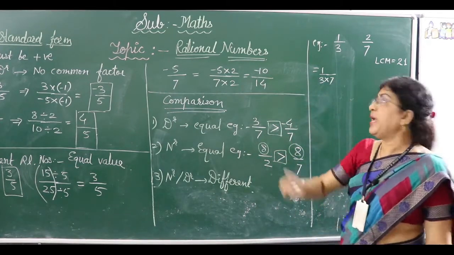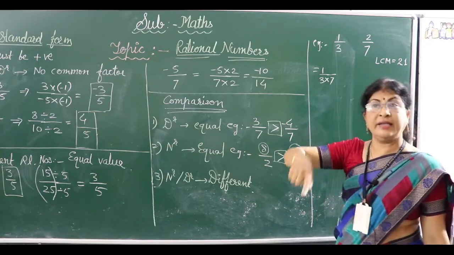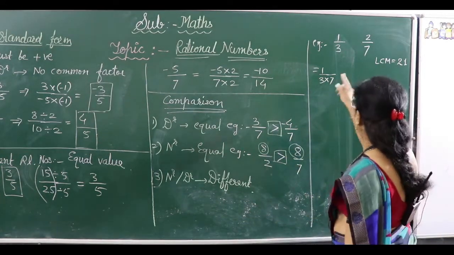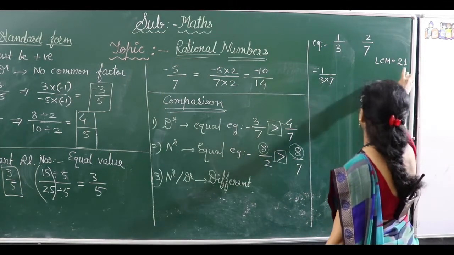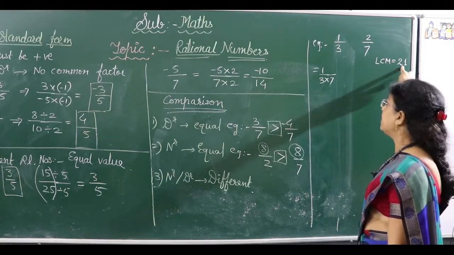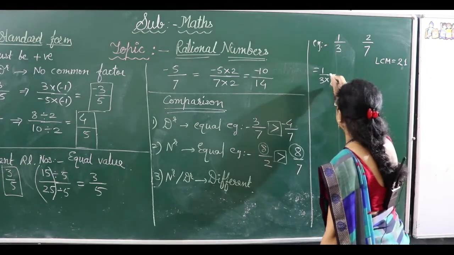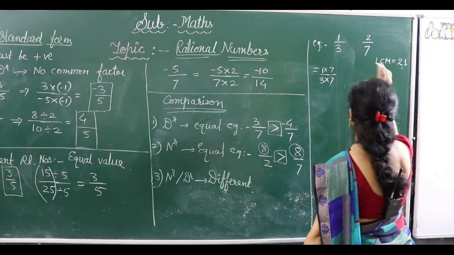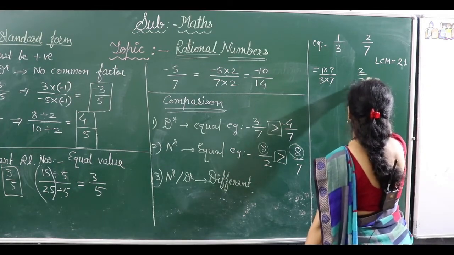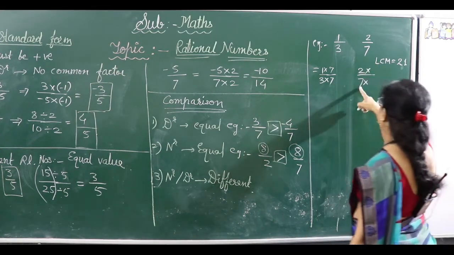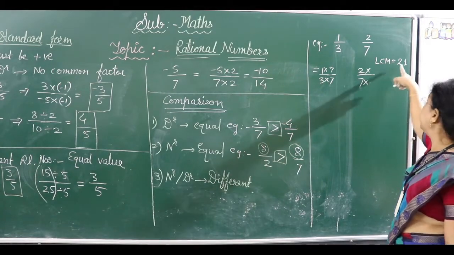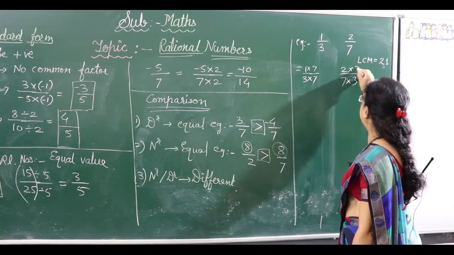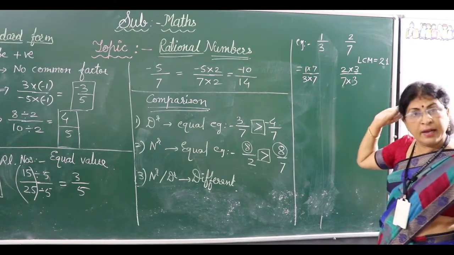Why? First we will make their denominators equal and then we will compare their numerators. So first multiply this by 7 so that our denominator will become 21. Here also we are multiplying by 7, so numerator also should be multiplied by 7. While in 2 upon 7, to make denominator equal, what number we have to multiply this by to get 21? By 3. As here multiplied by 3, numerator also should be multiplied by 3.